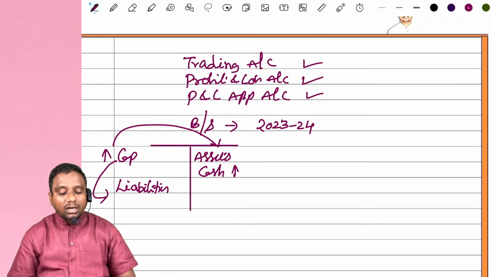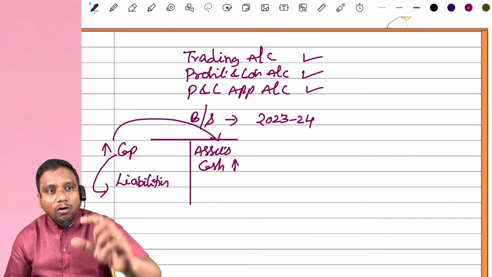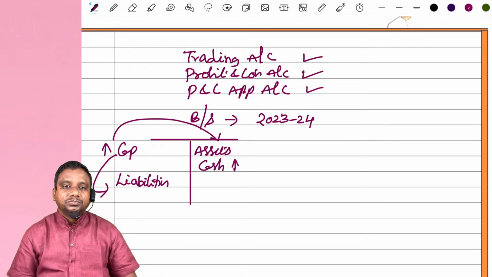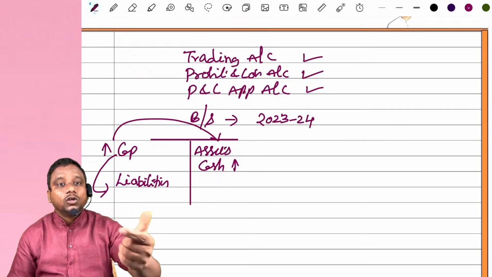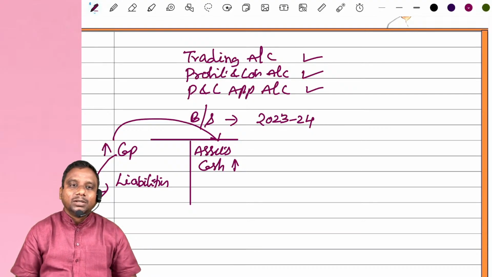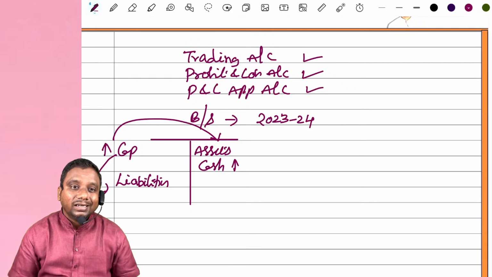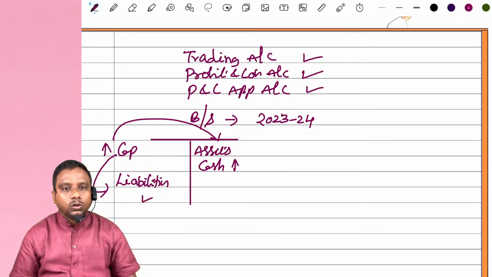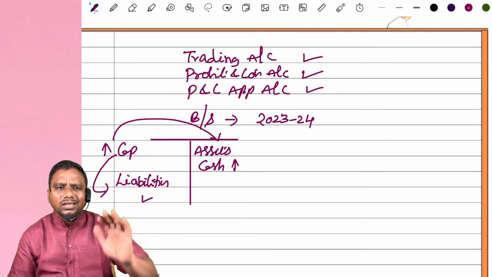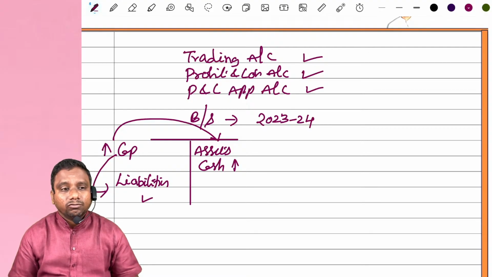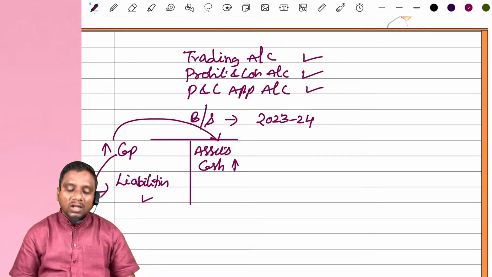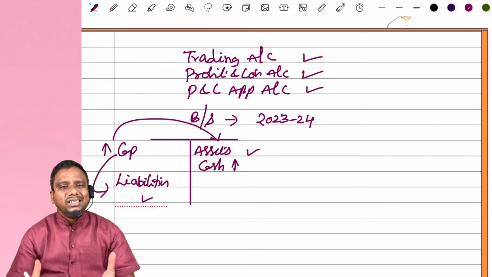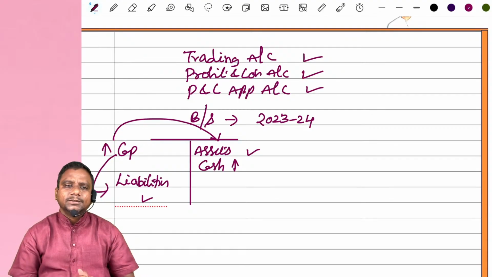Yes, sir. Now, at the time of recording assets, we might record the assets at a low value. Sometimes the assets are shown at less than the market value. Sometimes the liabilities are shown at more or less value, or sometimes we may forget to record any liability, and sometimes we may forget to record any asset, whether fixed assets or current assets.